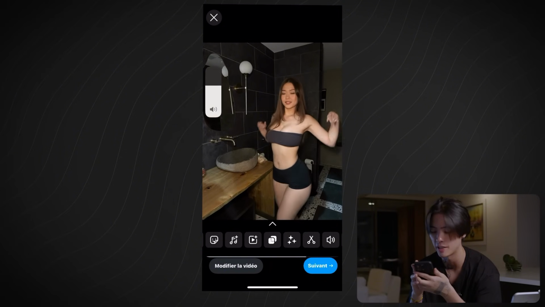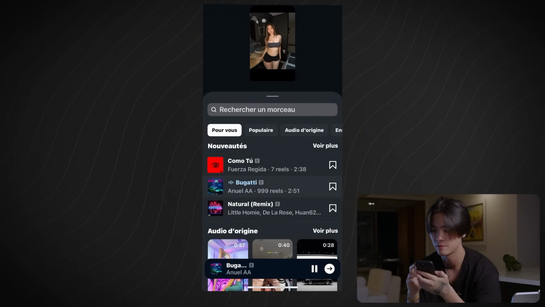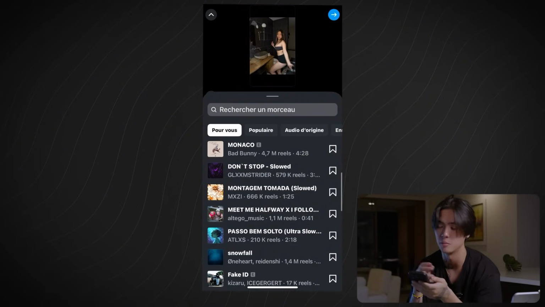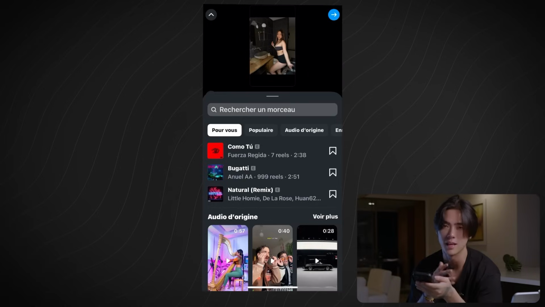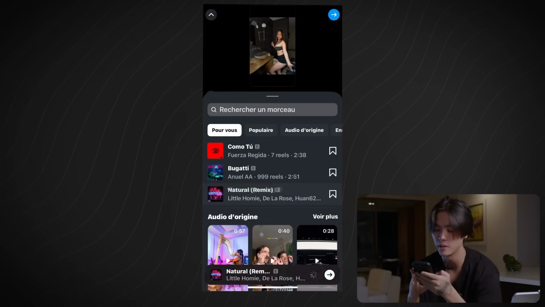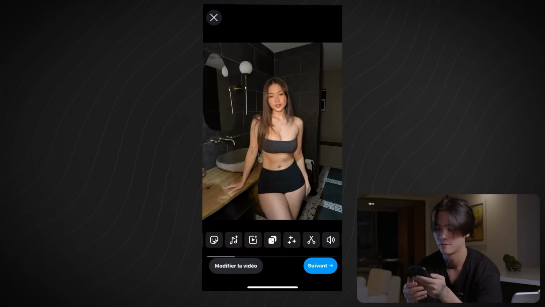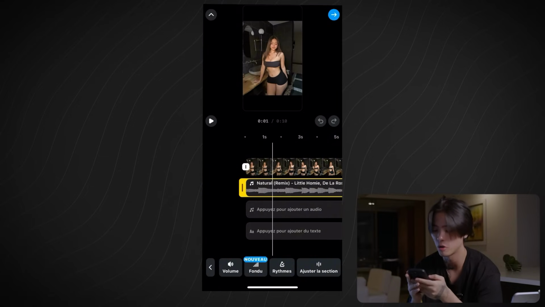So let's say this one, now I need the music. And you know what, there's so many music. There are so many choices. You can just take some trendy music in girls' niches, or Latina music works very well, right? Like this one. It works very well.